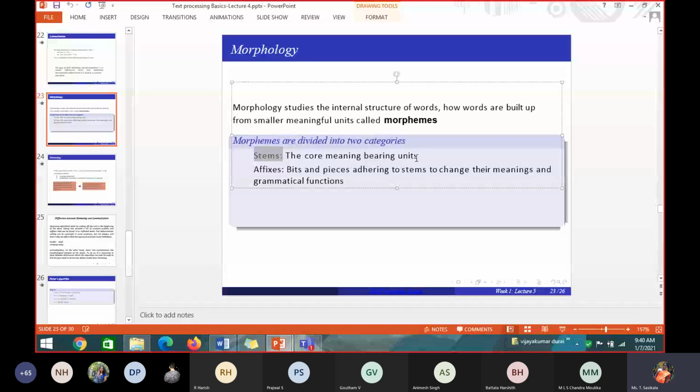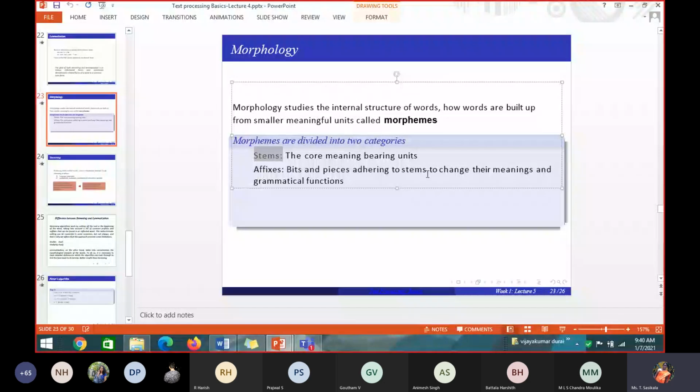So the core word, the stem word is dog, and affixes are prefix or suffix. So I have added a suffix s. I have a suffix s to make dogs plural. So that is bits and pieces adhering to the stem. So along with the stem, what are the bits and pieces I have added there?